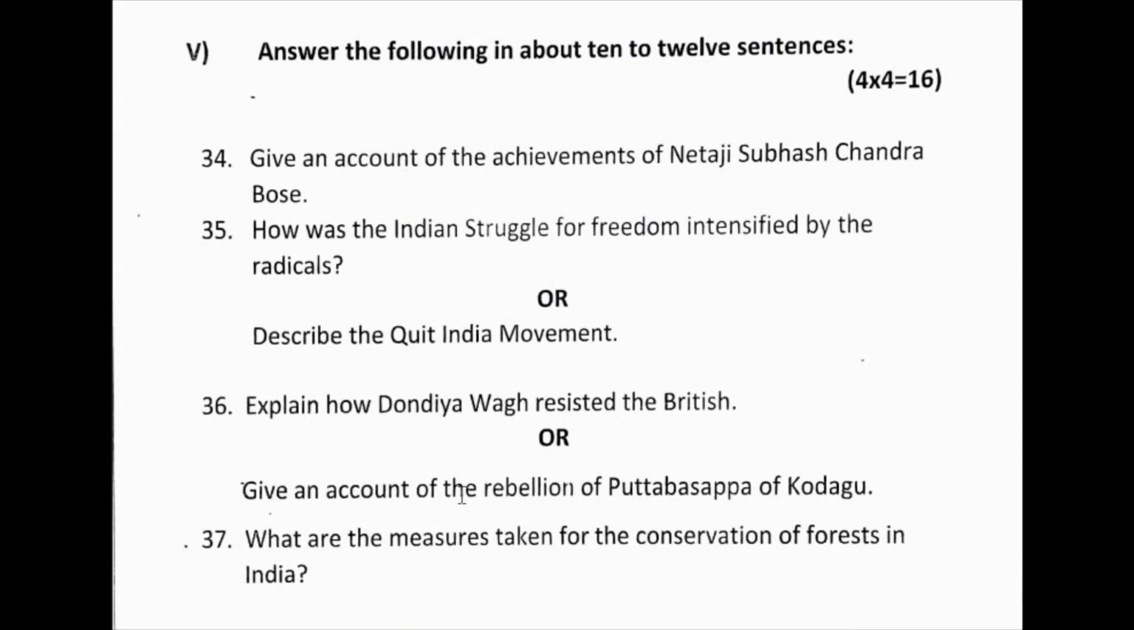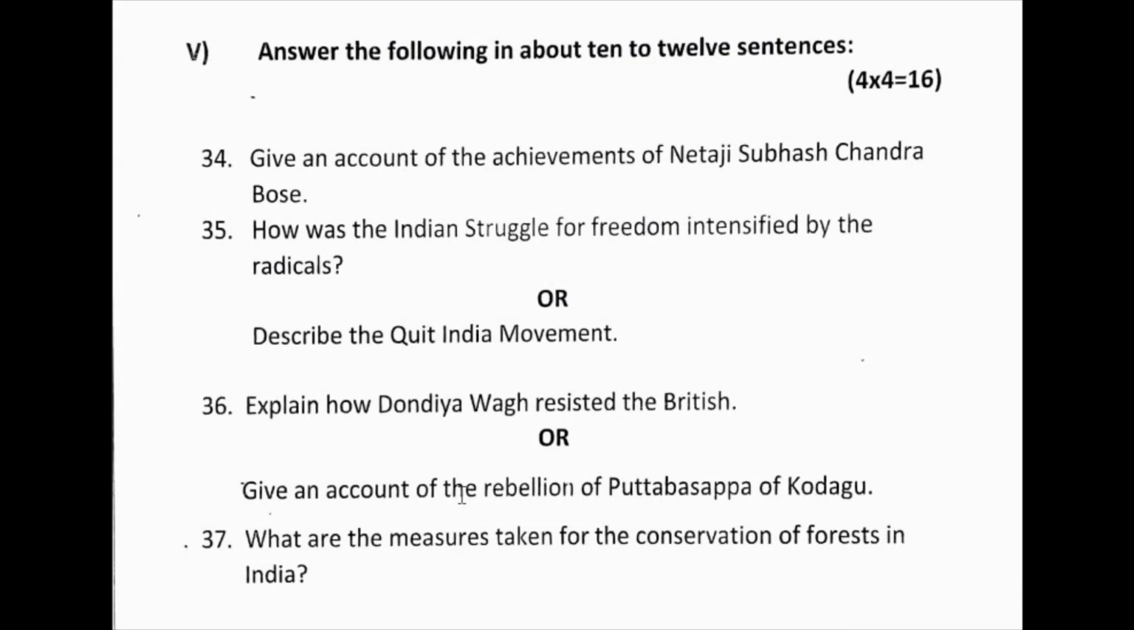Give an account of the rebellion of Puttabasappa of Kodagu. Okay, so this is another important question. Here are the points you have to write. Puttabasappa was a farmer of the Kodagu region. He took over the rebellion which started in the hilly region. He organized the rebels and calmed down the people, and declared that the tax on tobacco and salt would be withdrawn if the rebel government assumed power. The rich landowners, farmers and local chieftains were assured of the move.